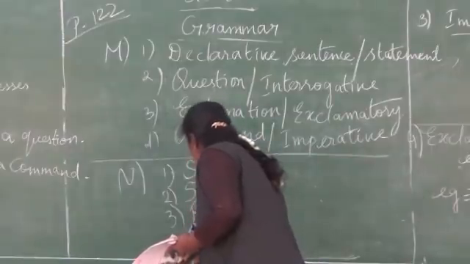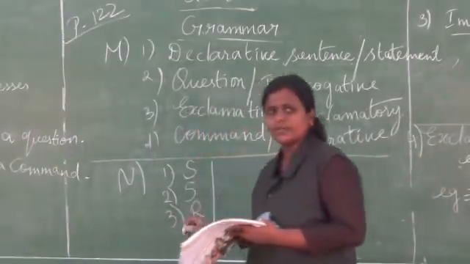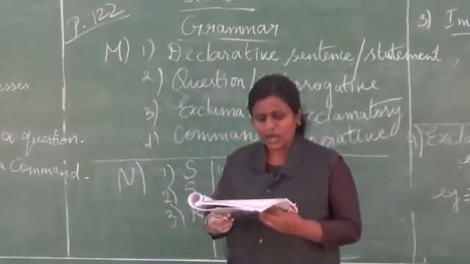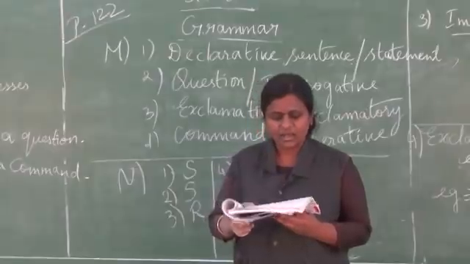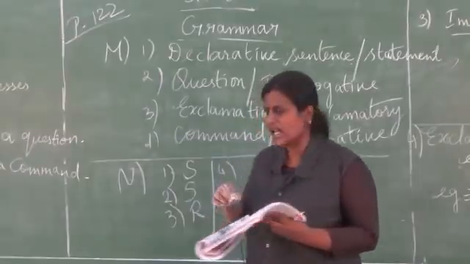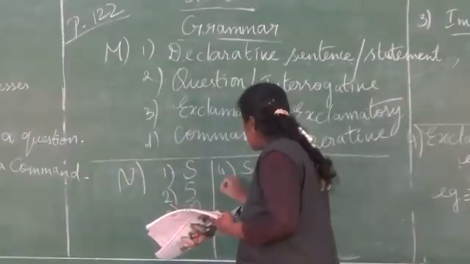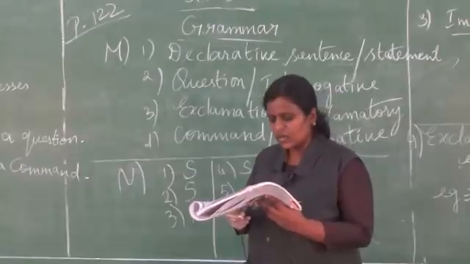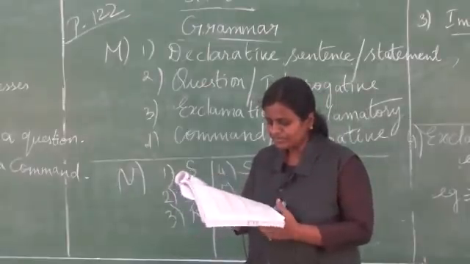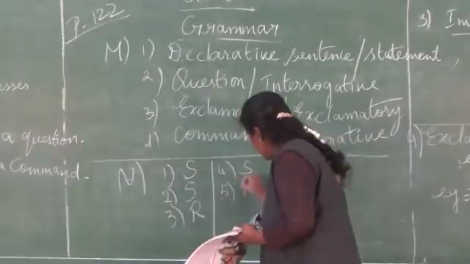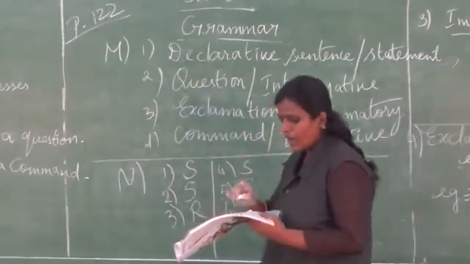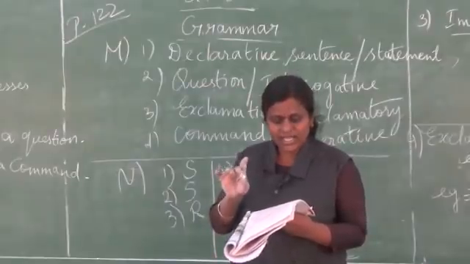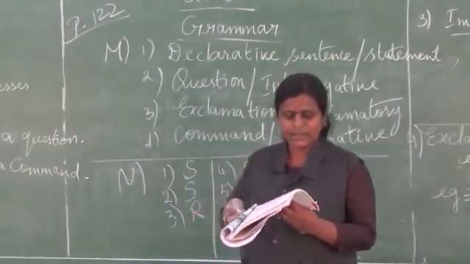Request, so you can write R. Fourth one: We spent the whole day planting saplings. Statement, because at the end we have a full stop. Will you please remove the trees growing on the wall? It's a request. Wherever you see the word please, it is a request.